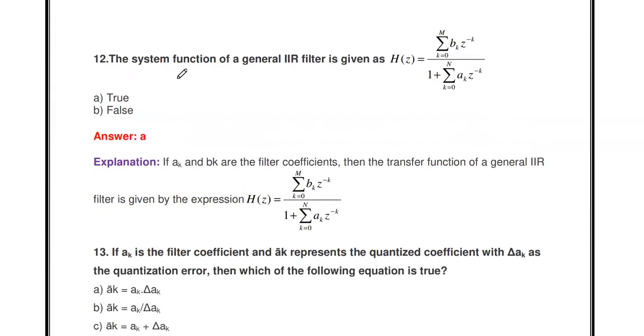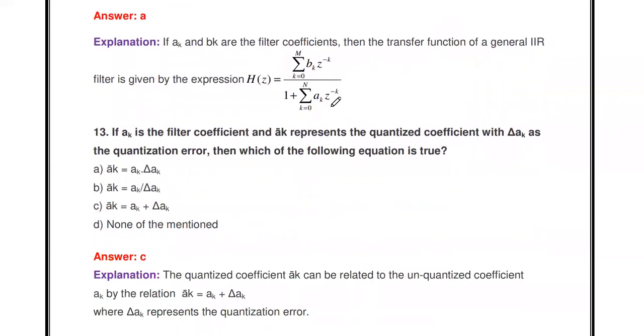Then the next question: the system function of a general IIR filter is given as H of z equal to summation k equal to 0 to M b_k z to the power minus k, divided by 1 plus summation k equal to 1 to N a_k z to the power minus k. Yes, this is the system function or transfer function of an IIR filter. So the statement is correct, where a_k and b_k are the filter coefficients.